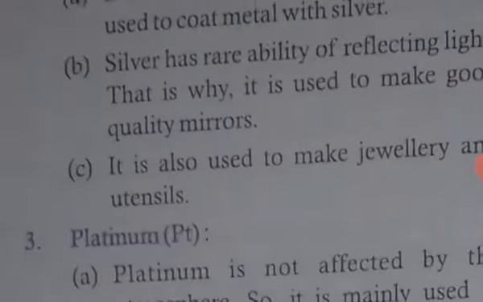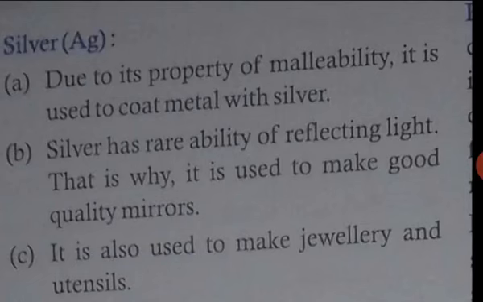And the second is silver. Due to its property of malleability, it is used in coating. They have a high ability to reflect light. They are used for making good quality mirrors. They are also used for making jewelry and utensils.